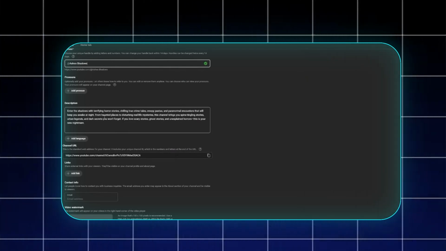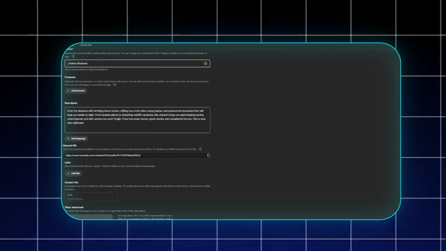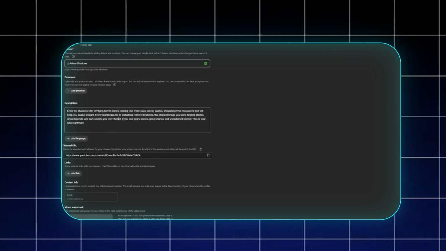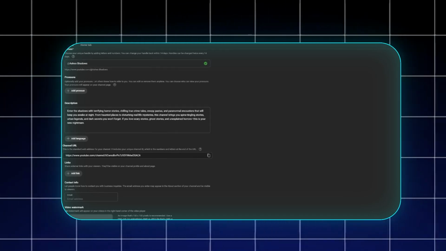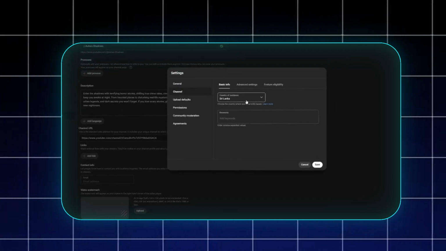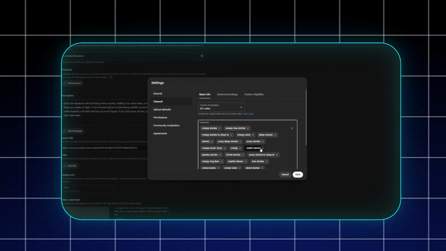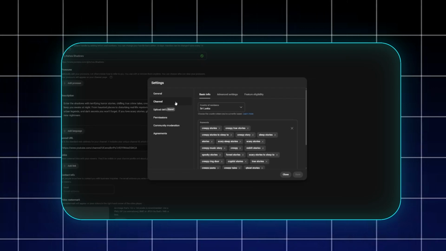Afterward, create a short description for your channel, making sure to include keywords related to this niche. This is crucial for SEO because the YouTube algorithm doesn't yet have enough data to understand your channel. After that, head over to YouTube Studio, go to the channel settings, and make sure to select your country. Then add channel tags, which are essentially the keywords associated with your niche. Here are some examples of keywords I would use for this niche.